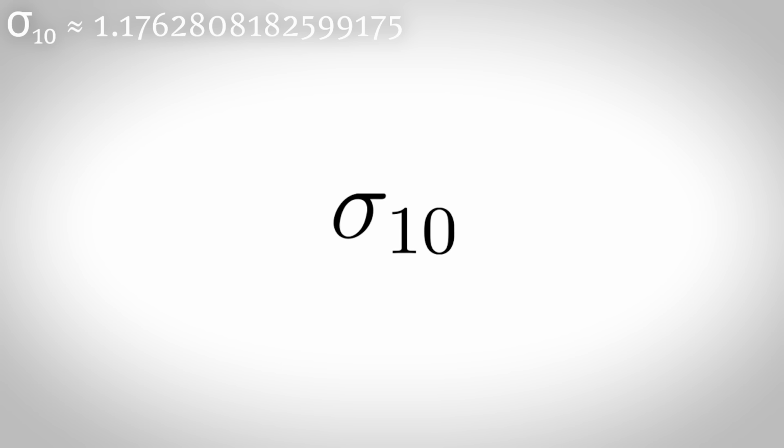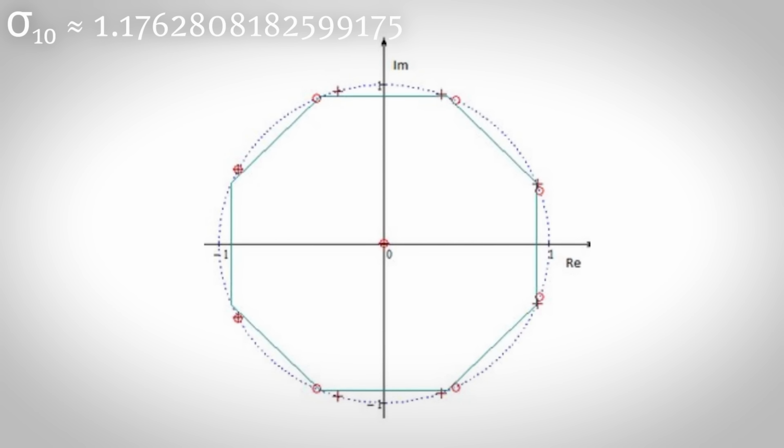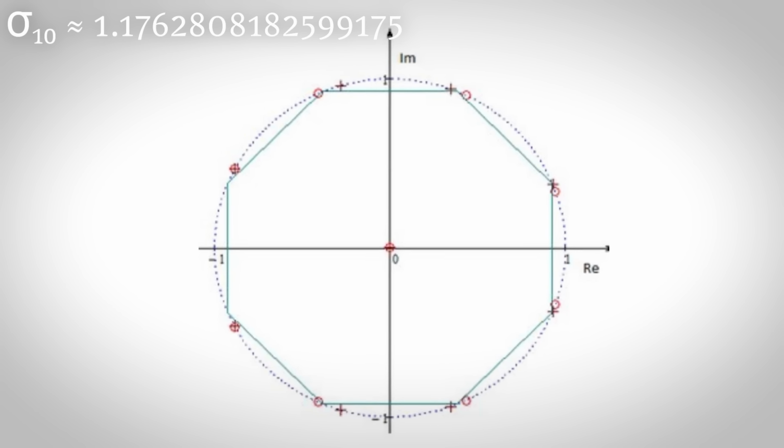Salem constant. Sigma, sigma boy, sigma boy, sigma boy. A special type of algebraic integer greater than 1 whose conjugates lie on or inside the unit circle with at least 1 on the circle.